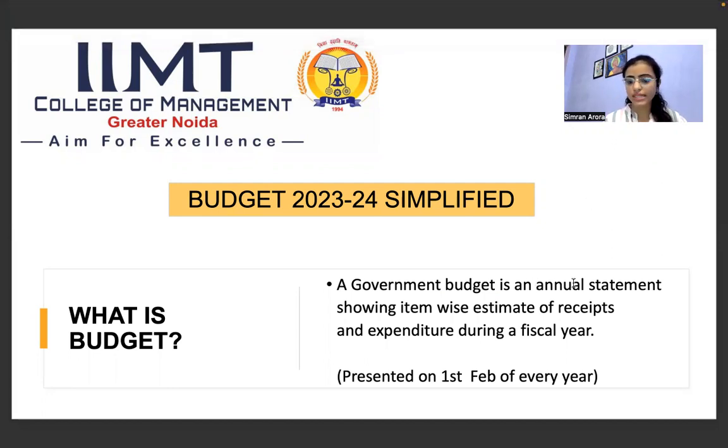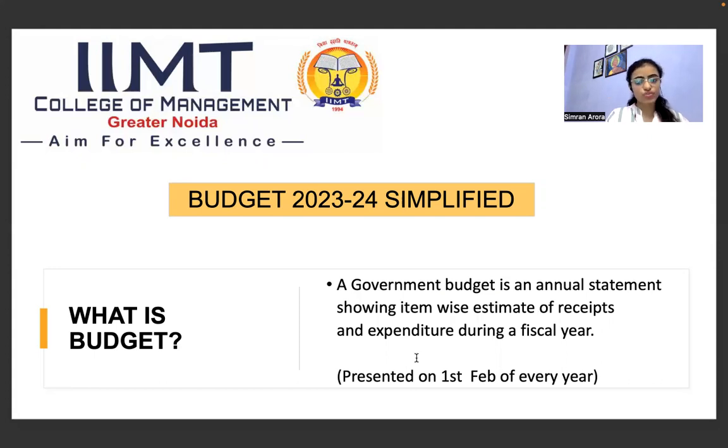A government budget is an annual statement showing item-wise estimates. It shows the estimate as it is related to the future. So it shows the estimate of receipts and expenditure during a fiscal year, during a period of 12 months. The budget is presented every year on 1st February by the Finance Minister. The current Finance Minister is Nirmala Sitharaman.